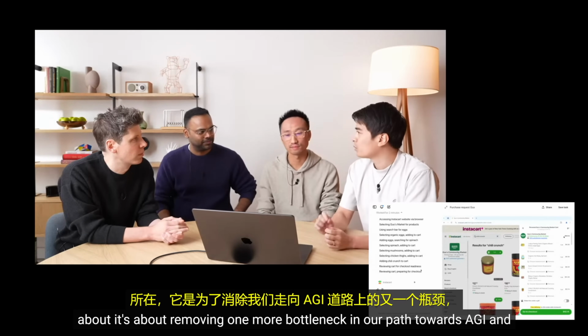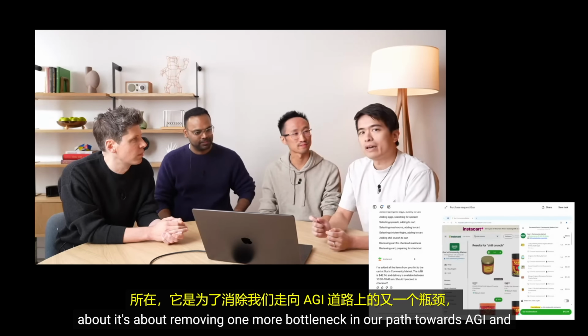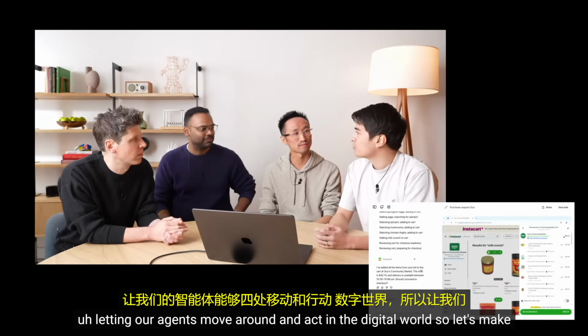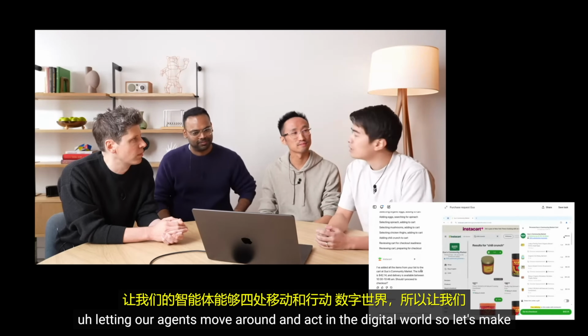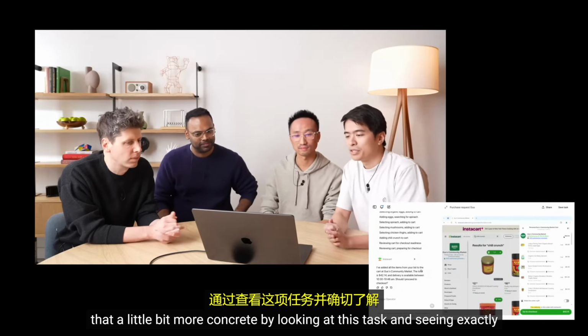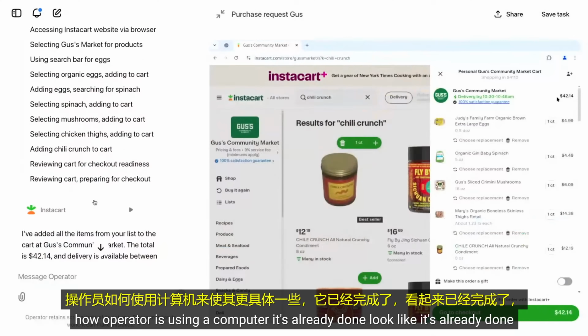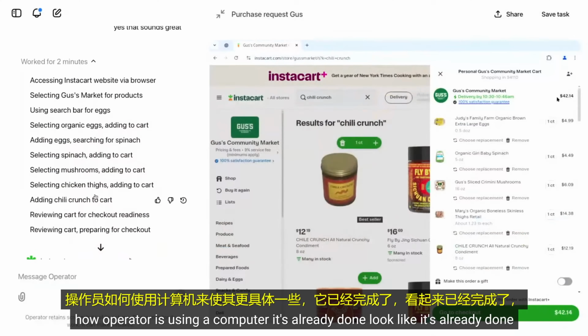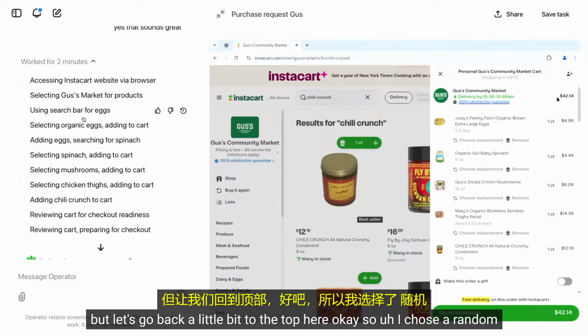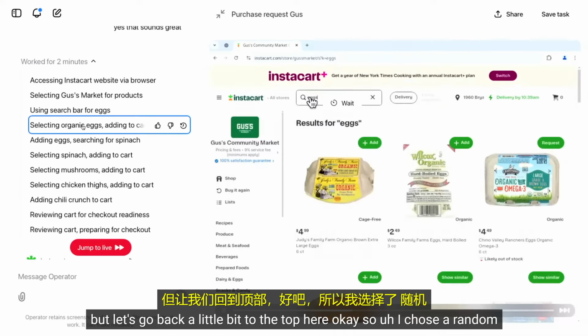And that's really what the CUA research project is about. It's about removing one more bottleneck in our path towards AGI and letting our agents move around and act in the digital world. So let's make that a little bit more concrete by looking at this task and seeing exactly how Operator is using a computer. It looks like it's already done, but let's go back a little bit to the top here. OK, so I chose a random spot.